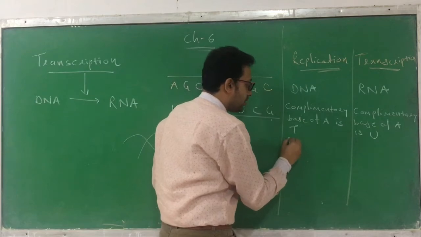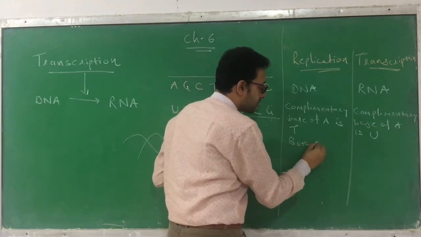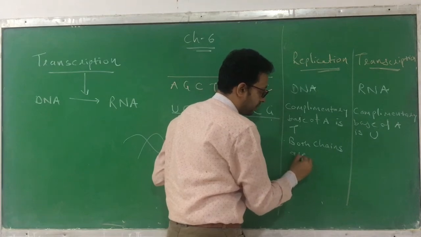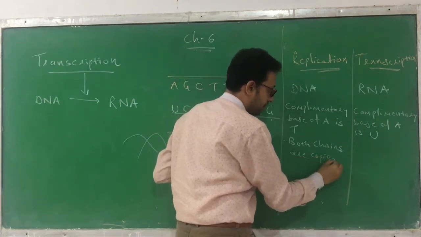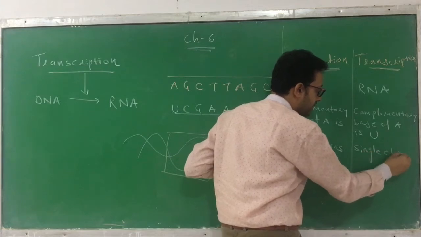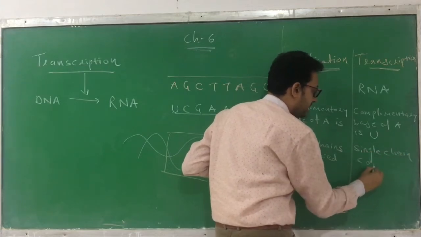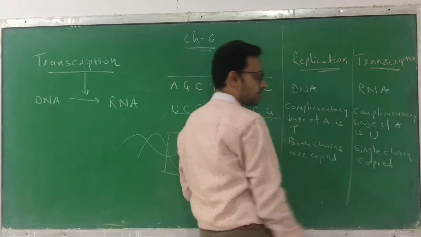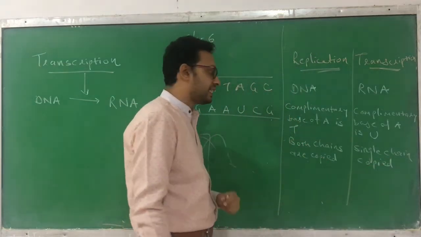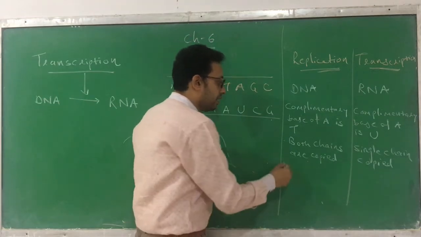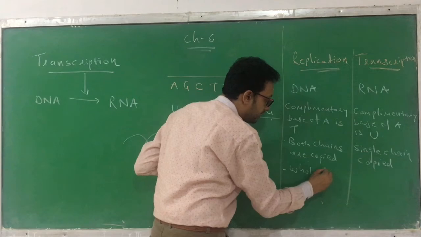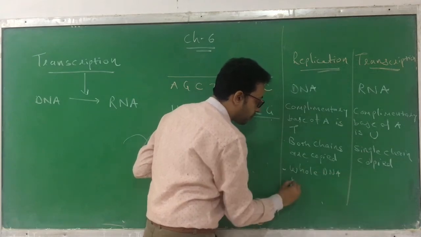In replication, both chains are copied. Here only a single chain is copied. Which chain is copied, we will discuss, because DNA has two chains. From these two chains, which chain will be copied, we will see in this chapter. Okay? In replication, the whole DNA gets copied.